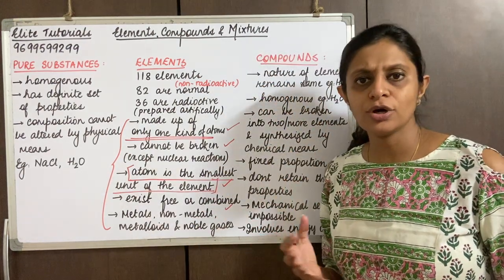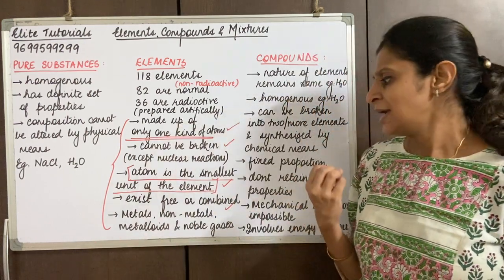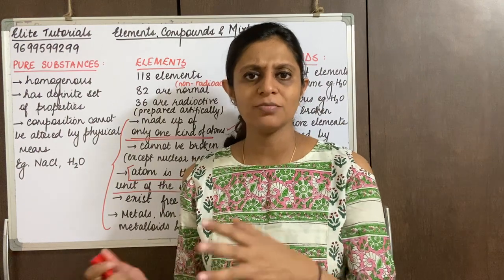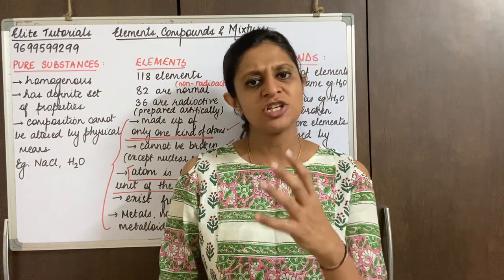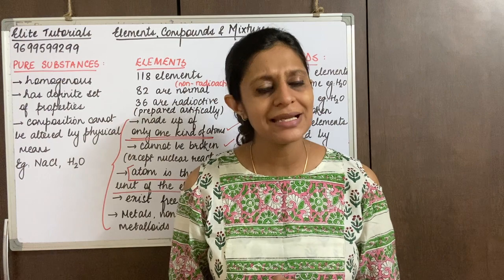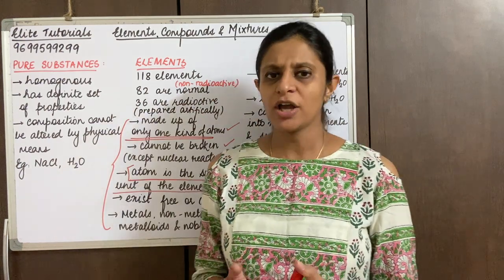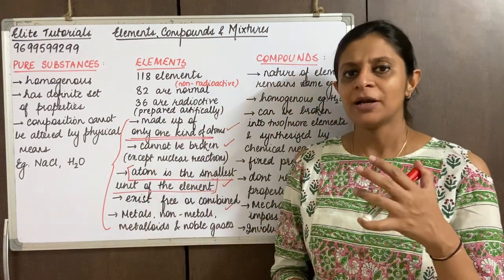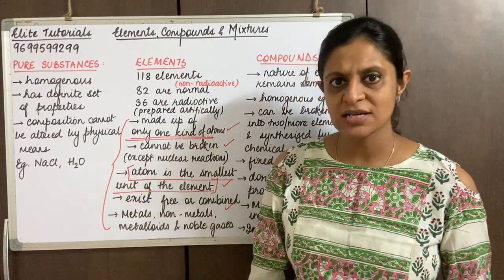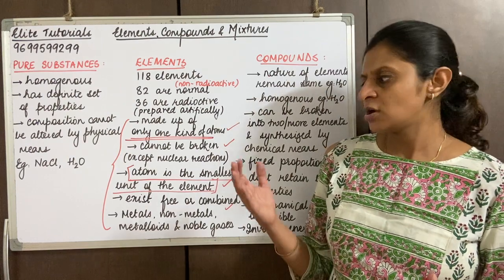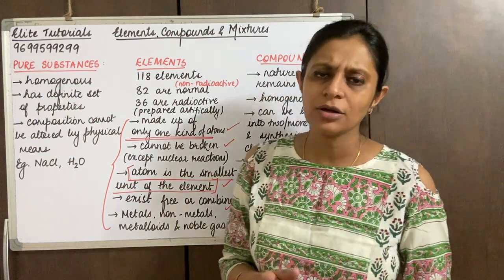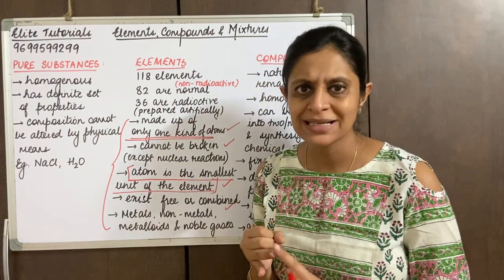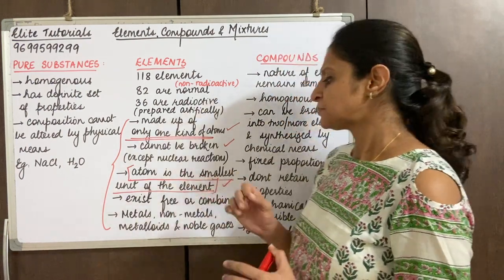So now I'm sure you know the non-metals, you know the metals. Let's come down to metalloids. What are metalloids? Metalloids have properties of both metals and non-metals. Just a few to name: boron, silicon, germanium. We don't usually come across much of metalloids in our syllabus, but boron, silicon, germanium, arsenic, and antimony, quite a lot of them are metalloids. So to remember, you can remember boron, silicon and germanium.